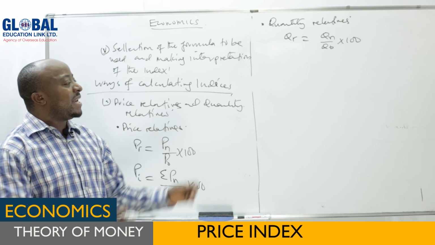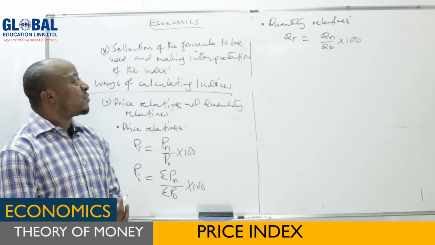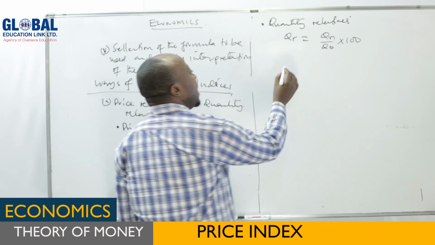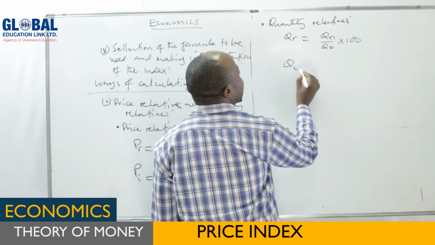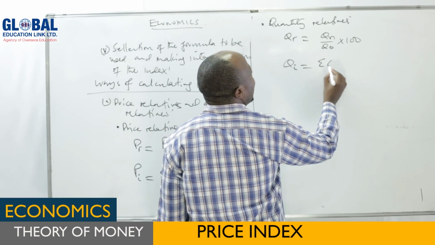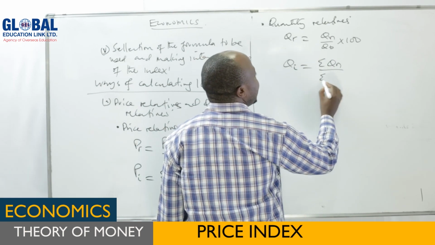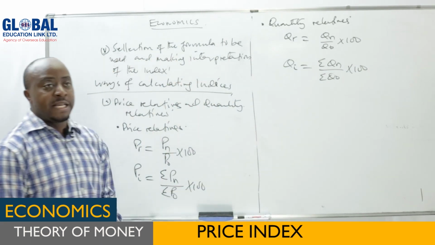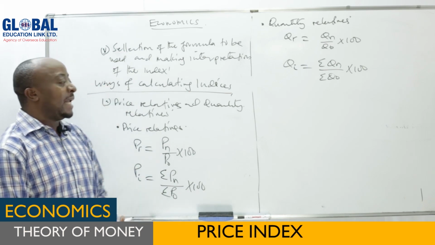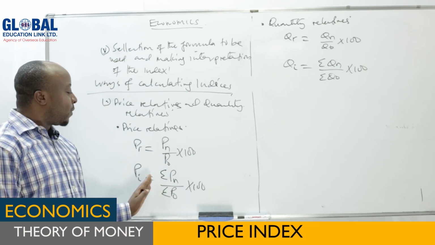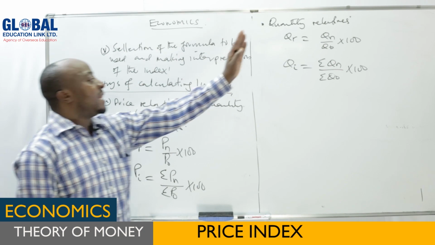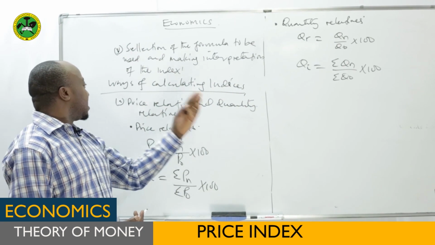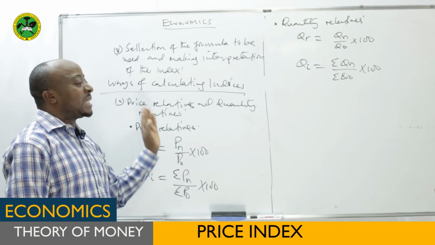But again, if you have been given quantities of different commodities, then you want to calculate the average quantity relatives. That means, again, we say quantity index will be equal to the summation of quantity in the current year over the summation of quantity in the base year times 100, if they are in form of averages. This is a simple price index, which does not include quantities, and this is a quantity relative, which only includes quantities. Now this is for the case of price relatives and quantity relatives.